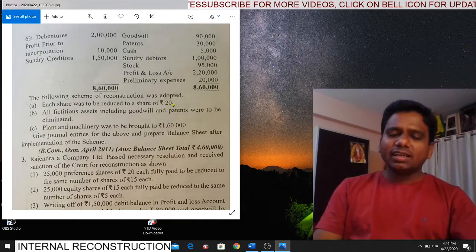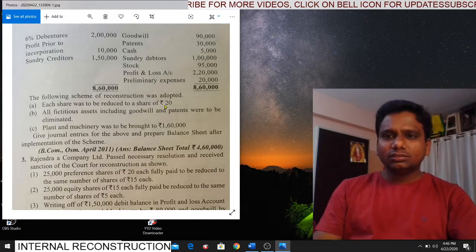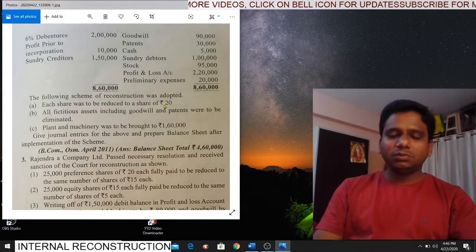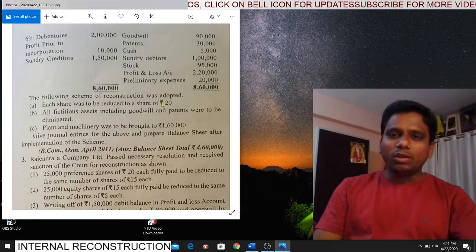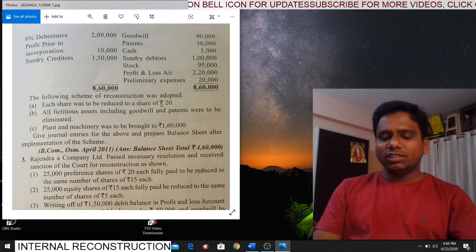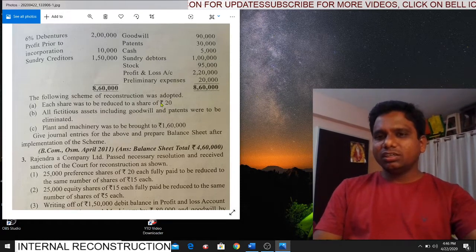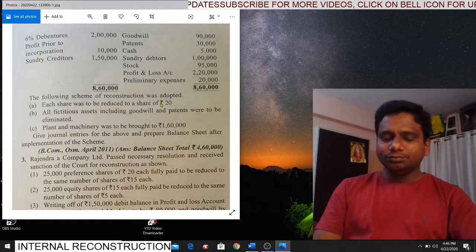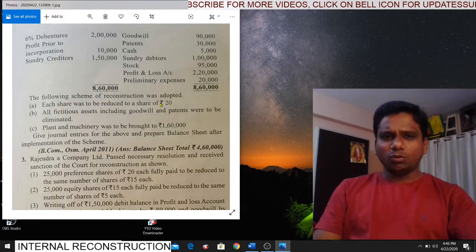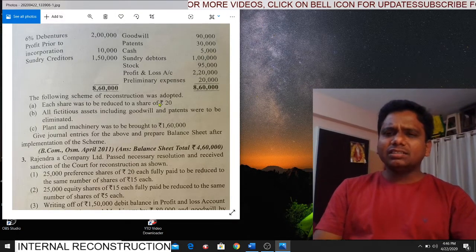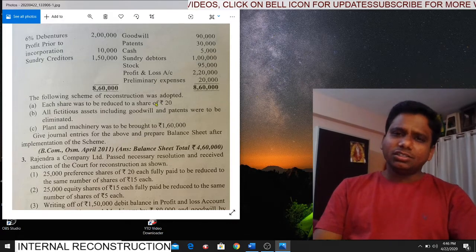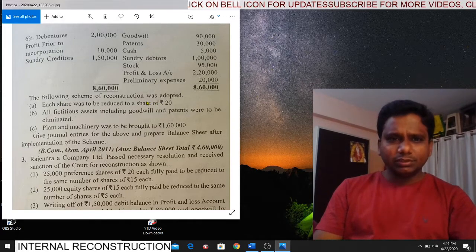So what is the sacrifice made by shareholders? 80 rupees, obviously. Why? Because 100 rupees is the face value, and we are reducing the share to 20. The difference amount, take it as sacrifice made by the shareholders. Is it clear, students?